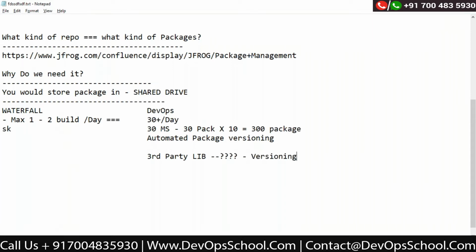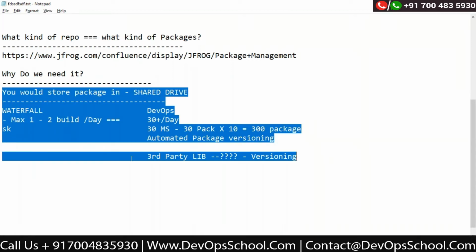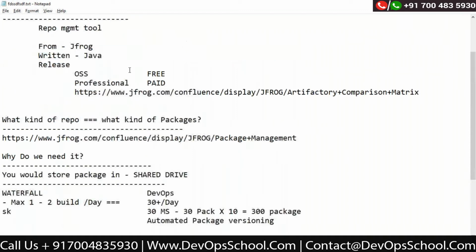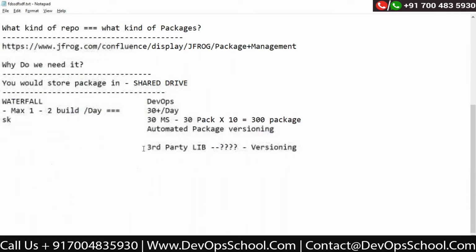That means some teams are using, let's say, Maven 3, some teams are using Maven 3.3, like that. JUnit, this package, that package. So different third-party libraries your teams are using. So how do you store that? How do you maintain those versions and third-party library storage and all stuff like that? So yes, these are the primary issues you will have when you migrate from the waterfall model to the DevOps model. Package management is a very huge concern actually.